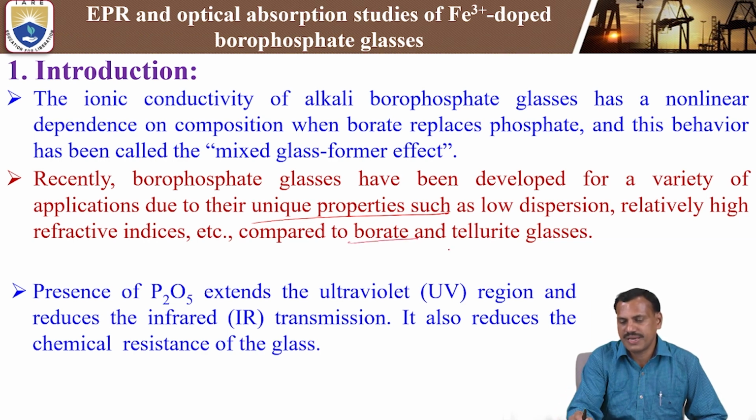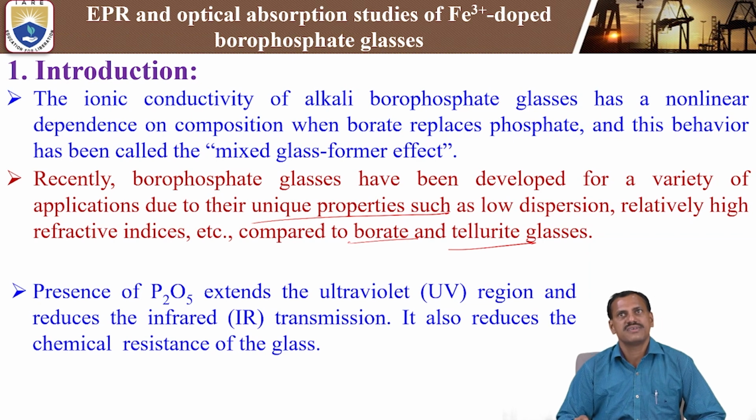Mainly, if you compare with borate glasses and telluride glasses, the borophosphate glasses have unique properties, such as a low dispersion value, and at the same time a relatively higher refractive index. That is one of the unique properties exhibited compared to borate and telluride glasses. That is why we are choosing the borophosphate glasses.